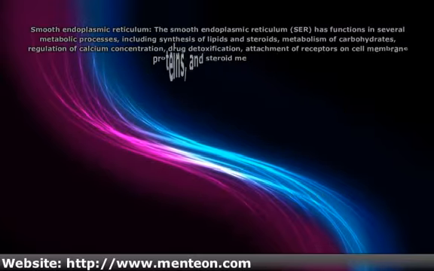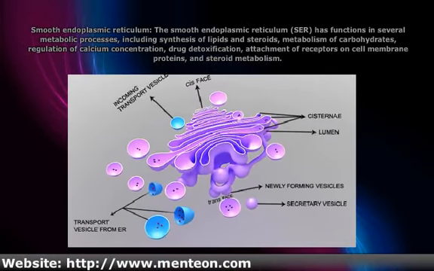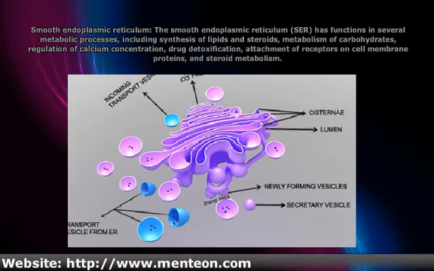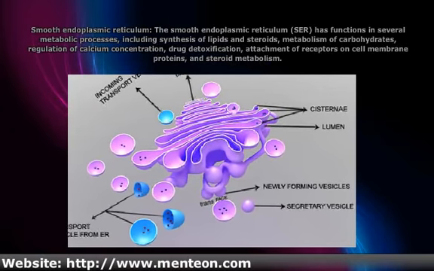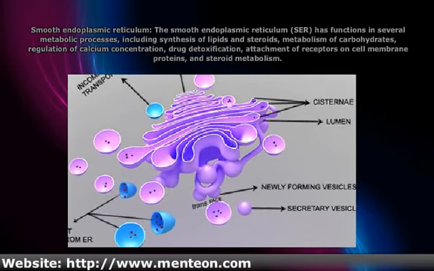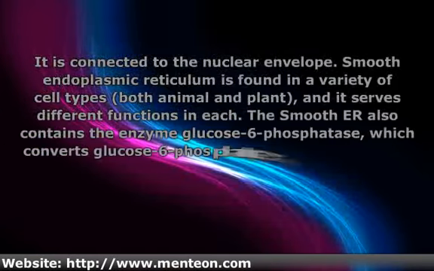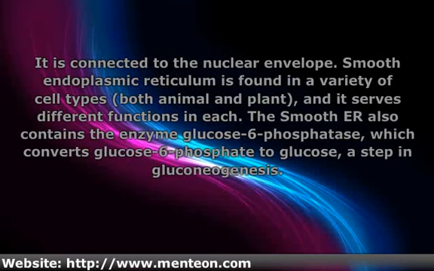Smooth endoplasmic reticulum. The smooth endoplasmic reticulum, SER, has functions in several metabolic processes, including synthesis of lipids and steroids, metabolism of carbohydrates, regulation of calcium concentration, drug detoxification, attachment of receptors on cell membrane proteins, and steroid metabolism. It is connected to the nuclear envelope. Smooth endoplasmic reticulum is found in a variety of cell types, both animal and plant, and it serves different functions in each. The SER also contains the enzyme glucose-6-phosphatase, which converts glucose-6-phosphate to glucose, a step in gluconeogenesis.